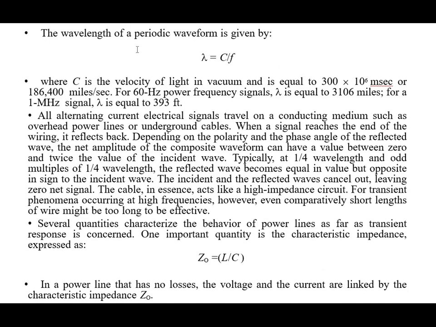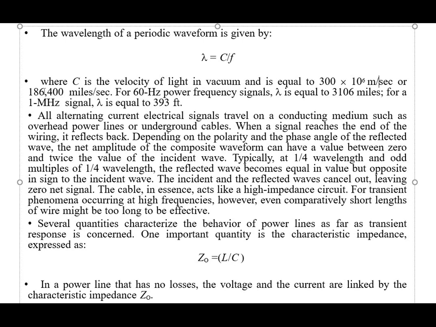Now the wavelength of a periodic waveform is given by lambda equal to c by f, where c is the velocity of light in vacuum, equal to 300 multiplied by 10 raised to 6 meters per second, or 186,400 miles per second.